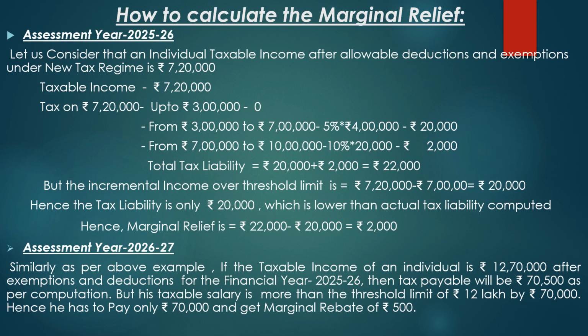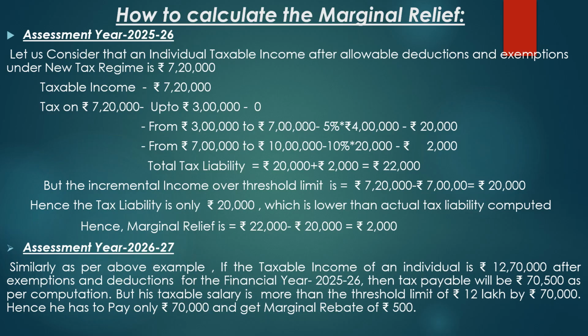How to calculate the marginal relief? For the assessment year 2025-26, let us consider that an individual's taxable income after allowable deductions and exemptions under the new tax regime is 7 lakh 20,000. Now we have to arrive at the exact tax liability for 7 lakh 20,000. As per the income tax slab, up to a limit of 3 lakh, the tax is nil. From 3 lakh to 7 lakh, the rate is 5%. So 5% on 4 lakh is 20,000.